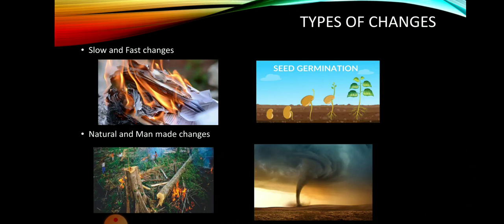Hair grows much faster than our body grows. It takes a long time to make paper from wood pulp, while cutting or burning of paper hardly takes any time. So you see that some changes take a long time to occur, whereas others take place instantly. So changes which take a long time to occur are called slow changes, like for example germination of a seed, growth of a baby, formation of soil from rocks. All these are slow changes.